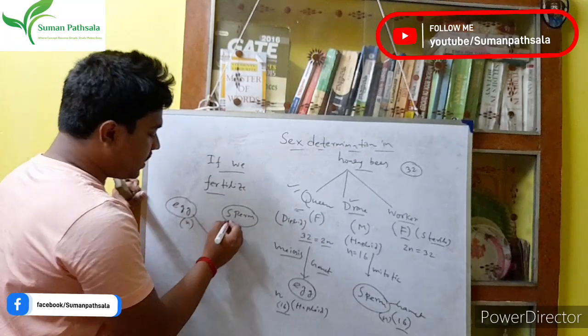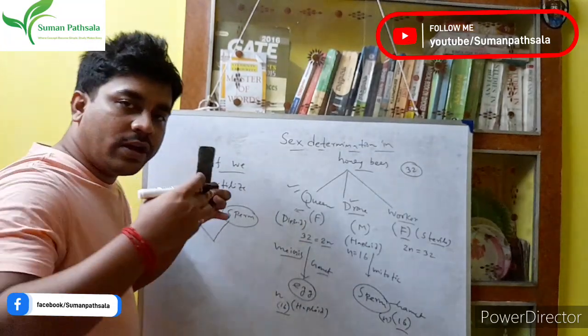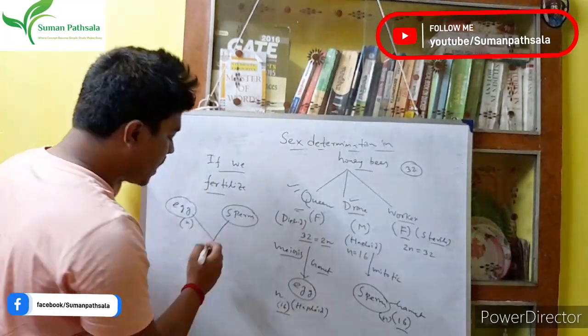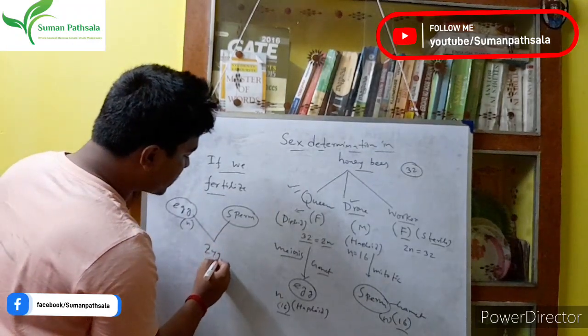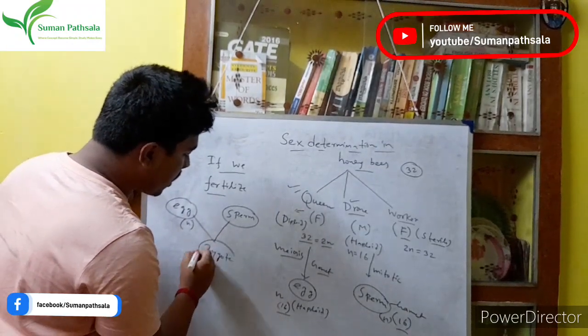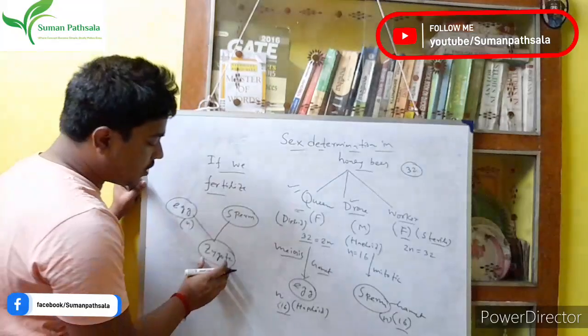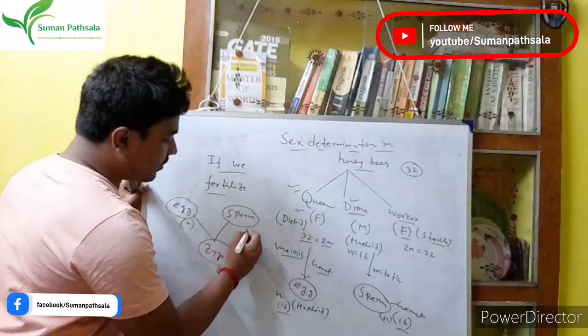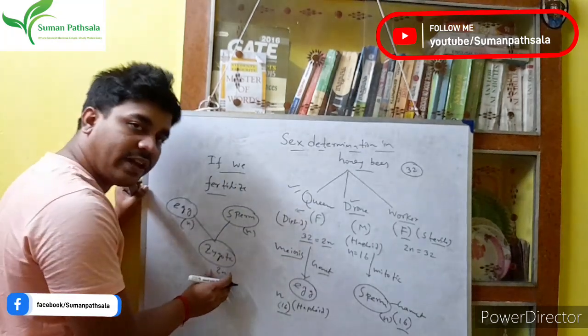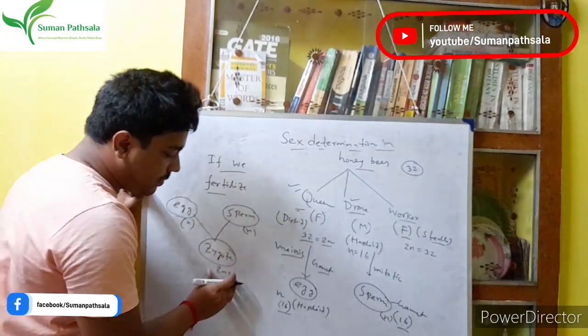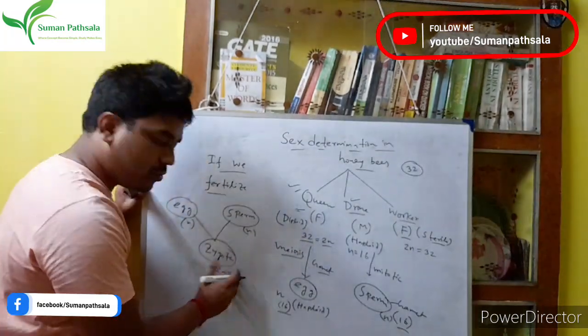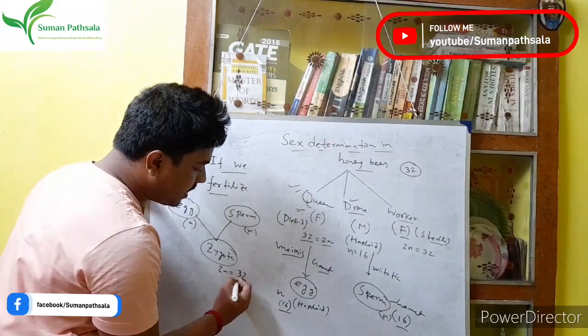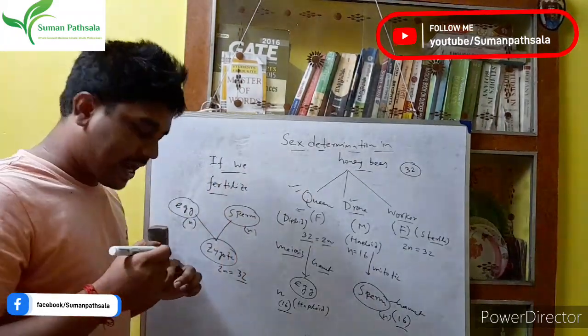So when the egg and sperm come together, they form, as we all know, the zygote. How many chromosomes does the zygote have? The zygote is 2n. That means the egg n plus the sperm n makes 2n. So it has the full chromosome number, 32, right?